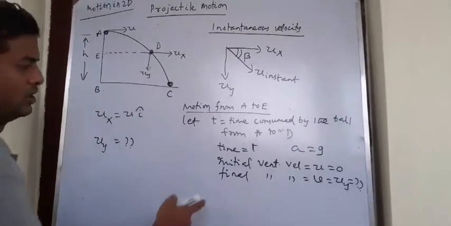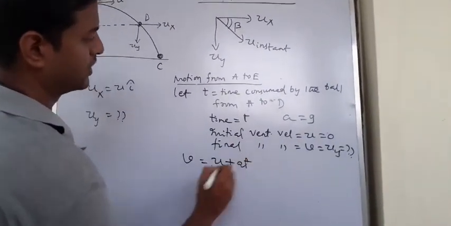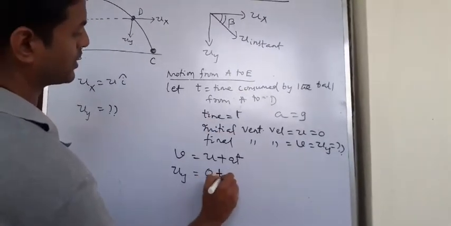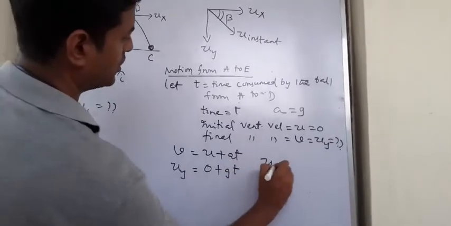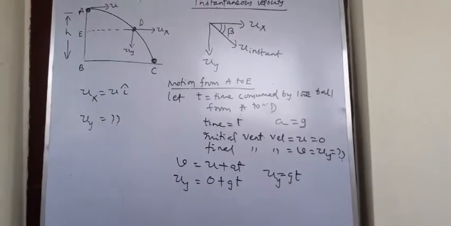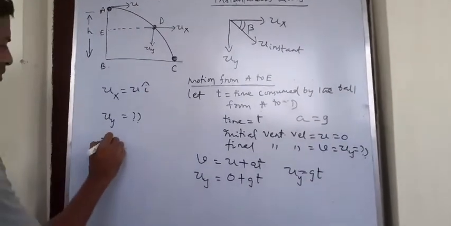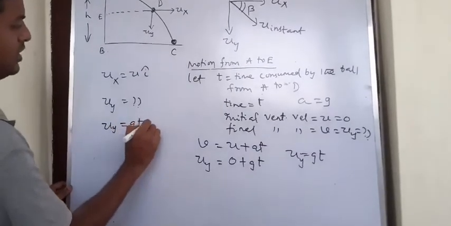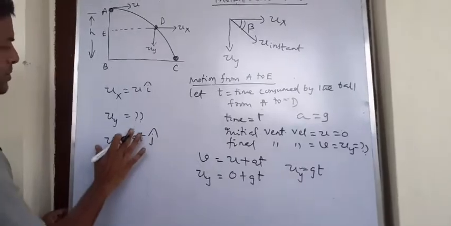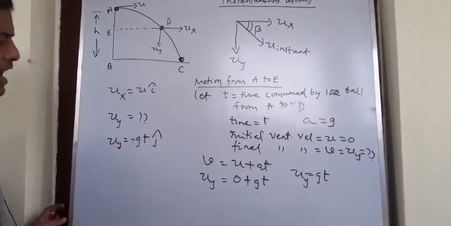It's a vertical velocity. So now my formula v equal to u plus at. Now what is v? That is uy. Now initial vertical velocity 0 plus gt. So uy equal to gt. So now uy is from origin to vertically downward. So I can write my uy is gt j cap, negative y-axis, so minus. So I'm writing uy is minus gt j cap.